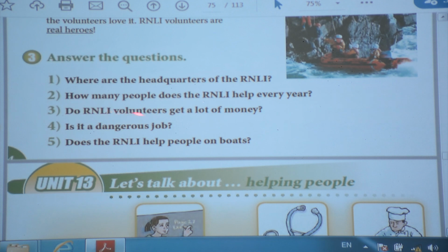Do RNLI volunteers get a lot of money? No, they don't. Is it a dangerous job? Yes, it is. Does the RNLI help people on the boats? Yes, it does. Okay?